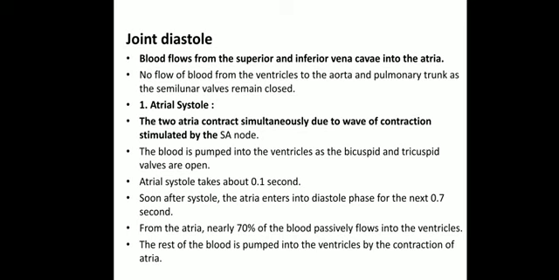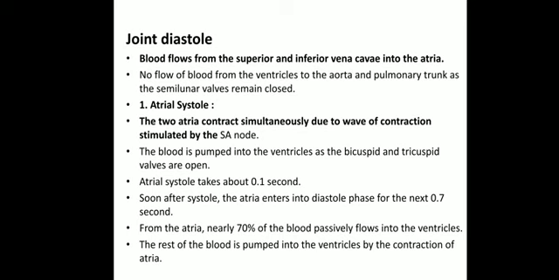Now atrial systole takes around 0.1 second, and soon after the systole, the atrium enters into the diastole phase. Once the atrium gets contracted for 0.1 second, the blood will be getting poured into the ventricles, and both the valves, bicuspid and tricuspid, will be opened up. And then after just a contraction, both the atria will be getting into the next phase, which is called the diastolic phase, which will last for around 0.7 second.